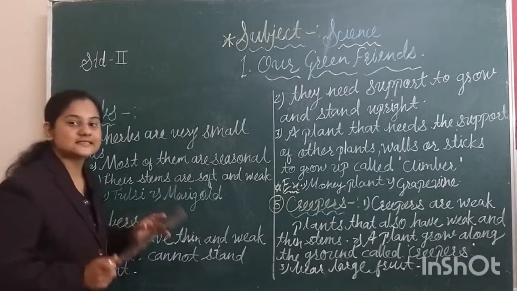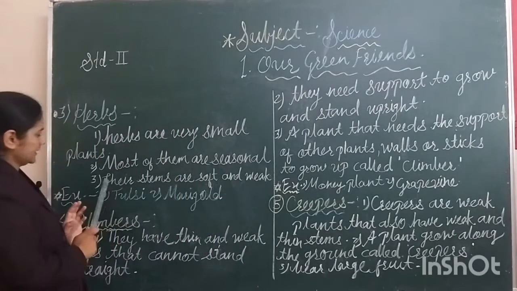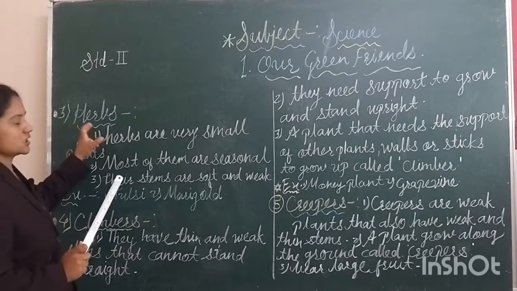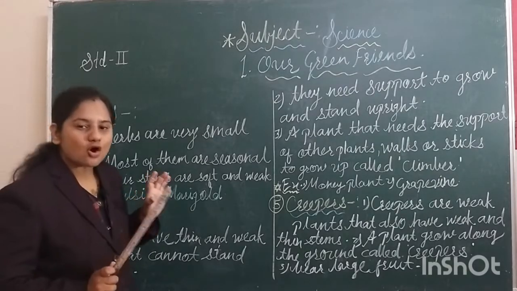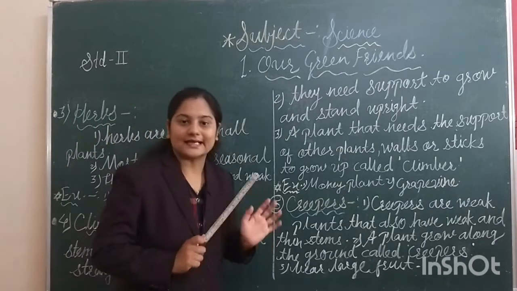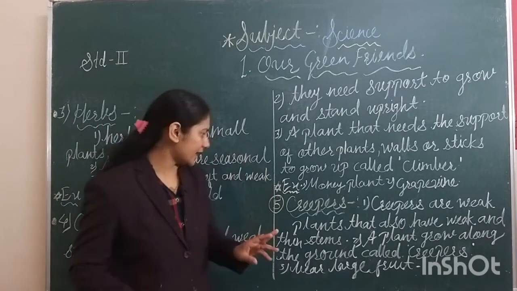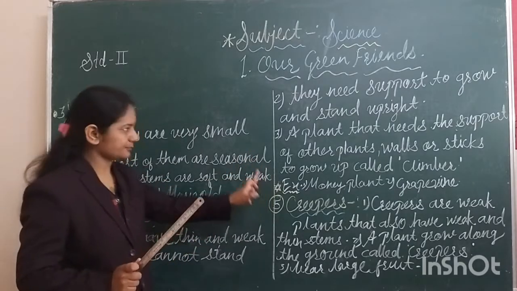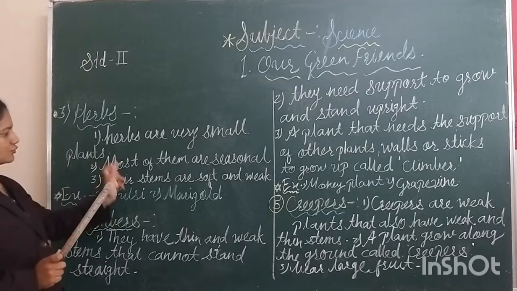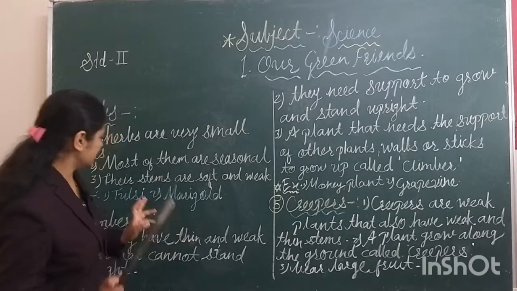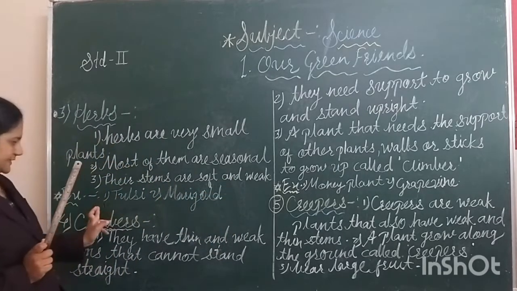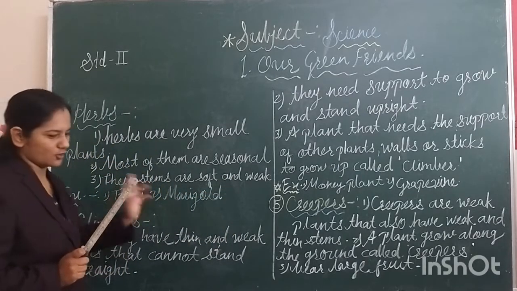Their stems are soft and weak. The herb stem is very soft and weak, and breakable. Herbs are very small plants, most of them are seasonal, and their stems are soft and weak. For example, tulsi plant and marigold plant.